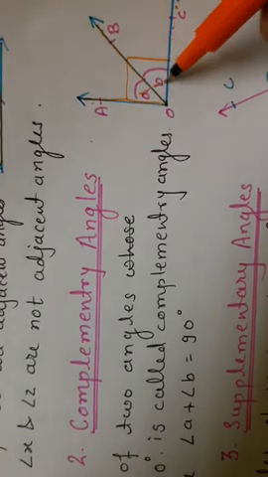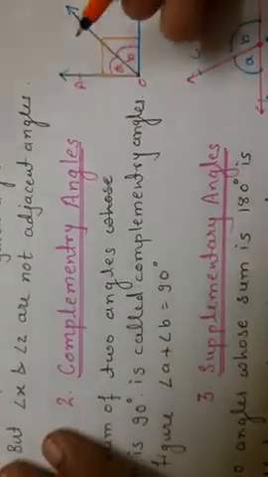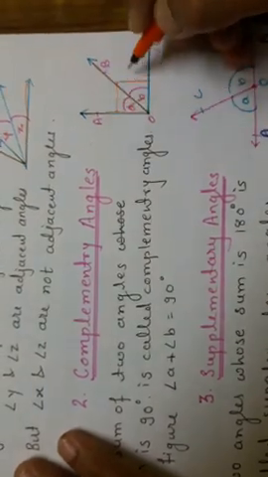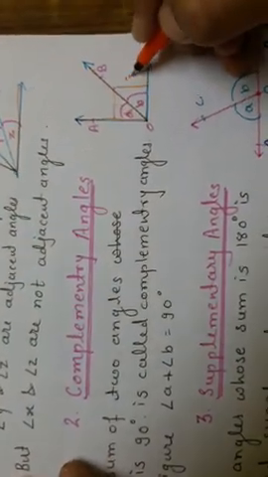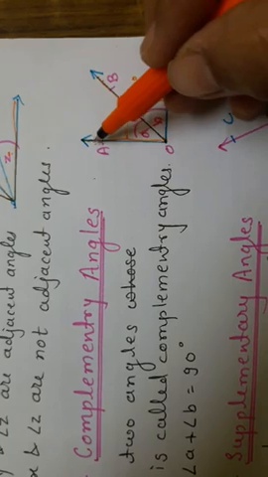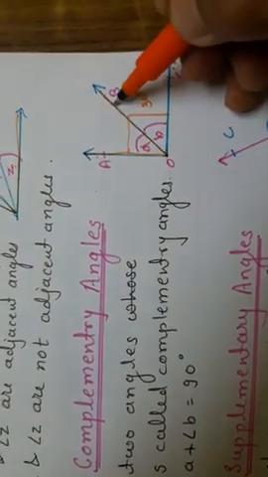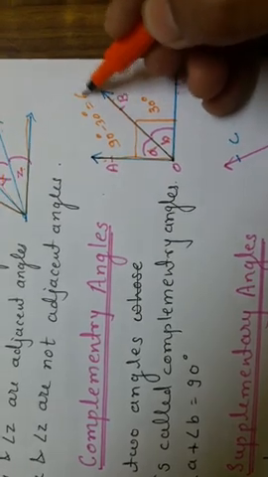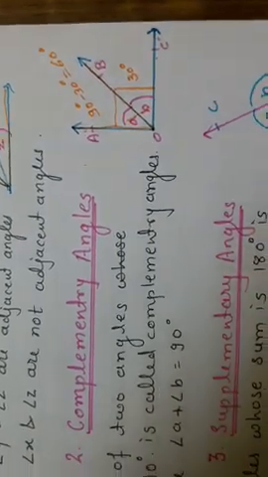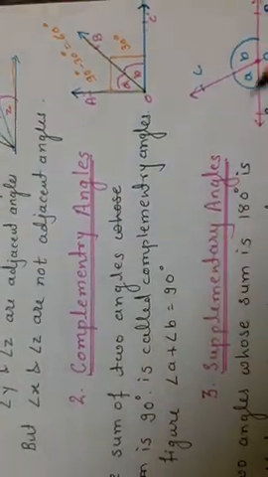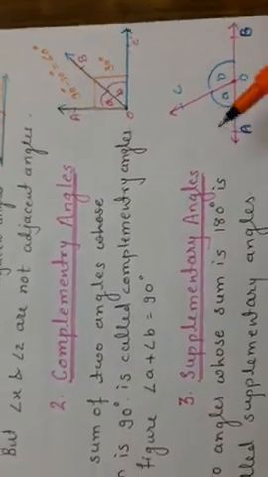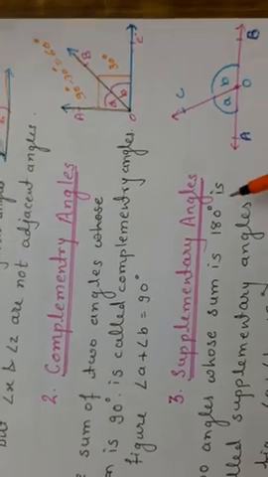That's why A and B are called complementary angles. For example, if they had given angle B is 30 degrees, how will you get AOB? It is nothing but 90 degrees minus 30 degrees, which is 60 degrees. Means if one angle is given, then we can find the remaining complementary angle of that angle.